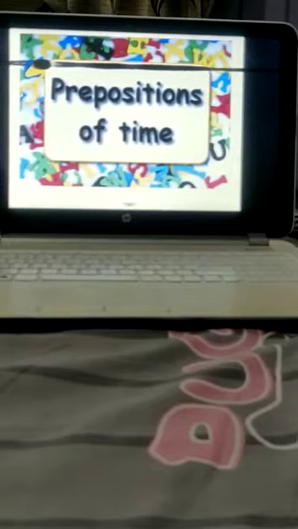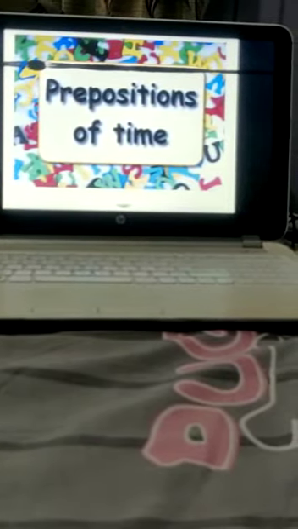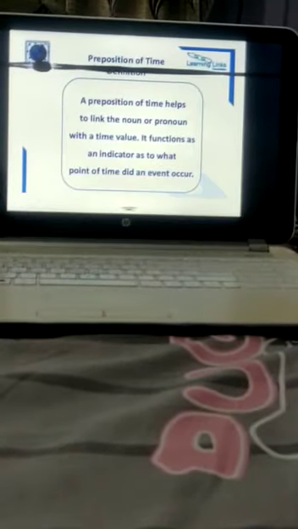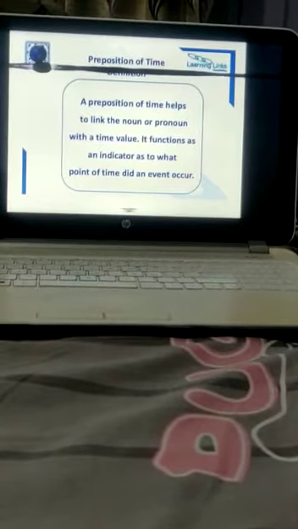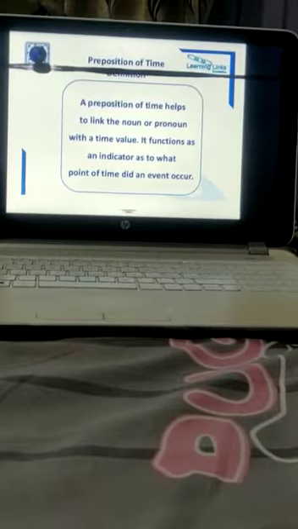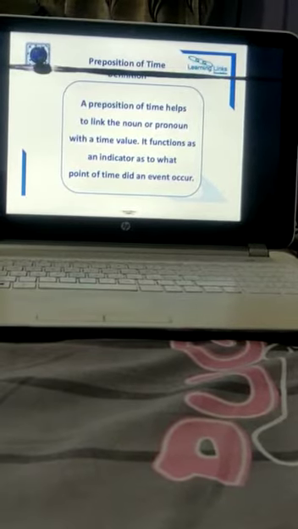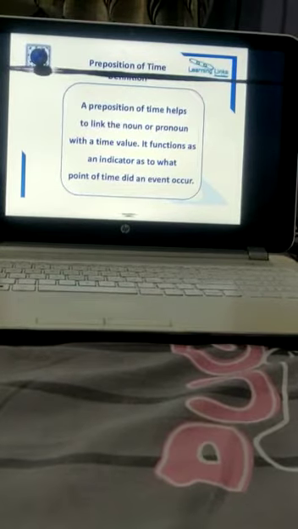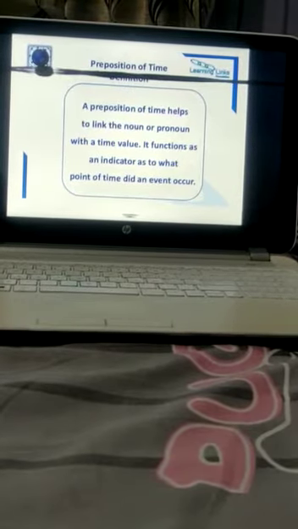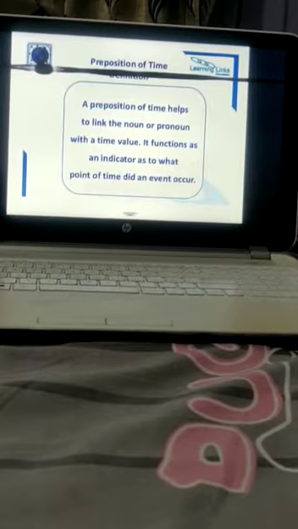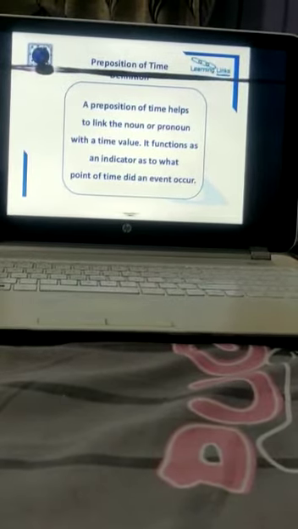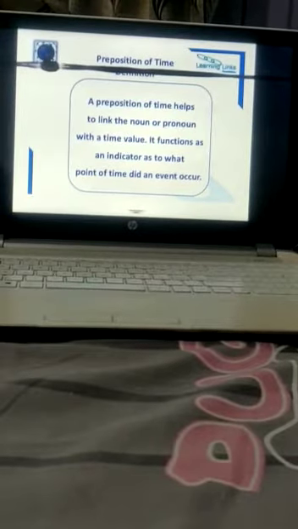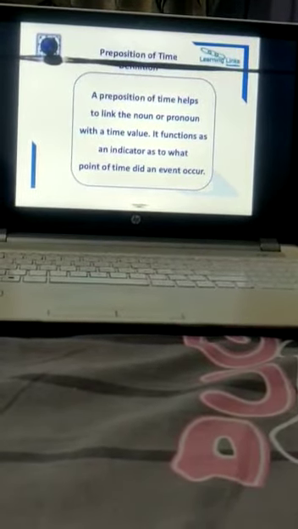So after preposition of place, let's understand preposition of time. What is preposition of time? A preposition of time helps to link the noun or pronoun with the time value. It functions as an indicator as to what point of time an event occurred. It means it tells about the time or duration of a noun or pronoun in relation with other words.